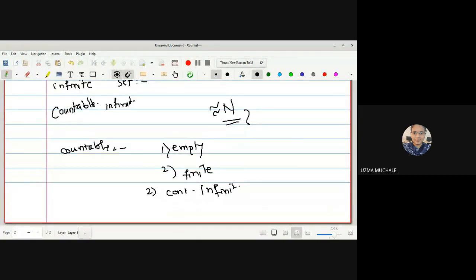Now my question is why, for the countably infinite set, we say an infinite set is said to be countably infinite if it is equivalent to the set of natural numbers. Countably infinite set means an infinite set is said to be countably infinite if it is equivalent to the set of natural numbers, right? This question you have to solve. What is the answer for this?